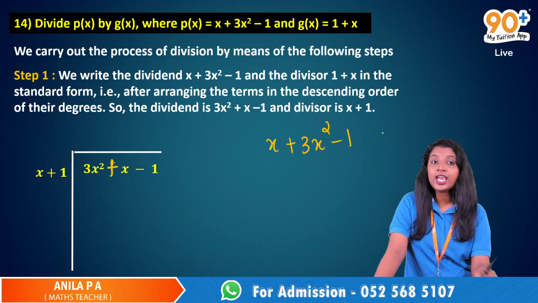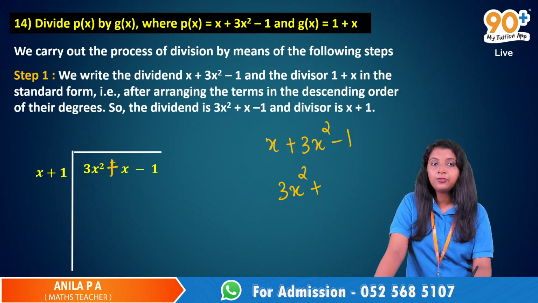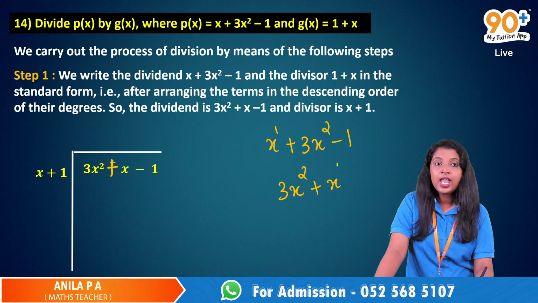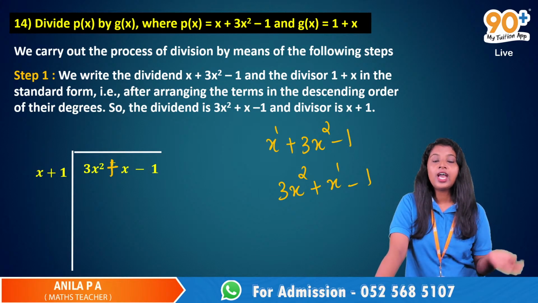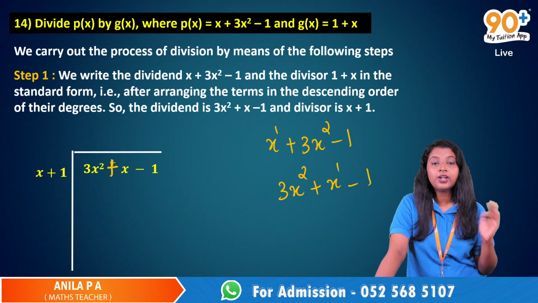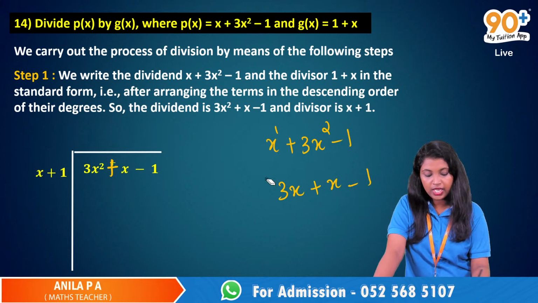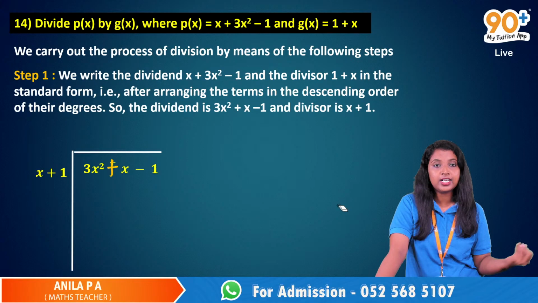But we have to rearrange the terms. Here the power is 2, so we have to arrange them in the descending order of their powers. So 3x squared, after that x raised to 1 will come, and then 1, the constant term. So we have to rearrange the terms in the descending order of their degrees. That is the first step: we have to write the dividend and divisor.